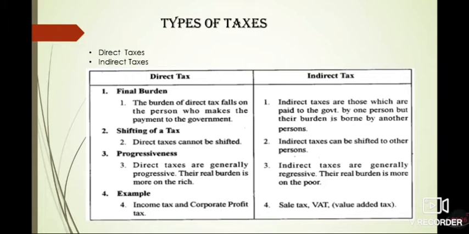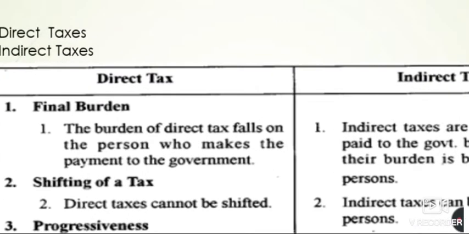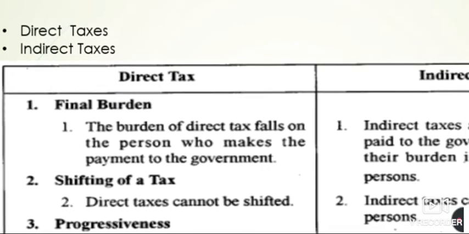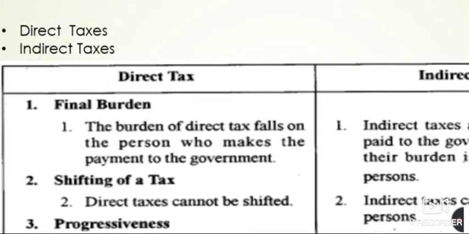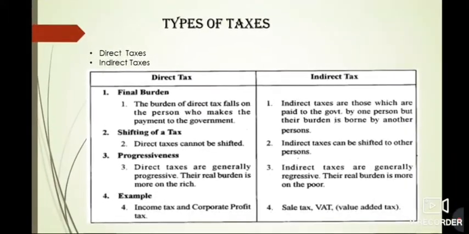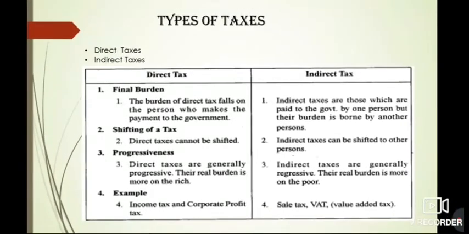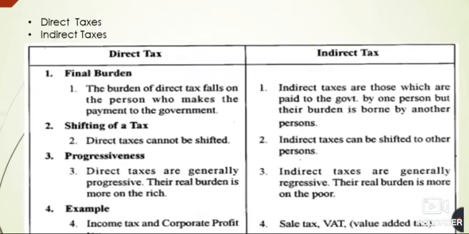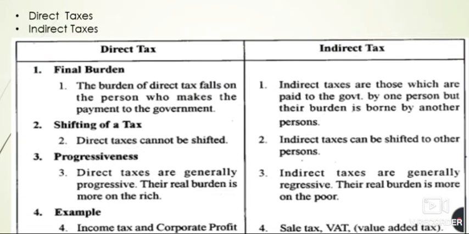Now let's have a look at the types of taxes. There are two types of taxes, direct taxes and indirect taxes. Okay, so now we will understand the difference between direct taxes and indirect taxes. Firstly, we can see that there is a difference on the burden of the taxes that falls upon the people. In the case of direct taxes, the burden falls on the person who makes the payment to the government. It means the person on whom the tax is imposed, he only has to make the payment to the government.